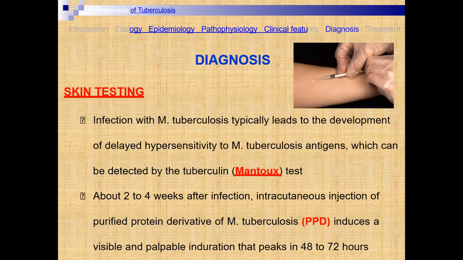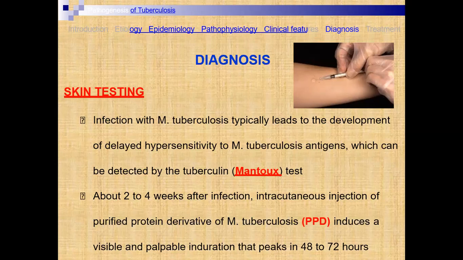Means in this tuberculin test, the antigens are injected, and if there is infection with Mycobacterium tuberculosis, then swelling is found. If absent, there is no swelling. Likewise, the test is carried out.